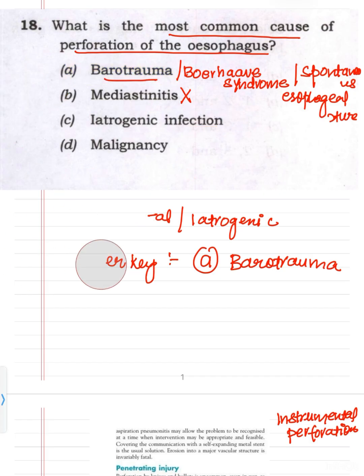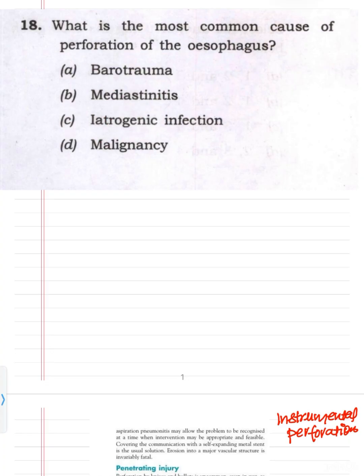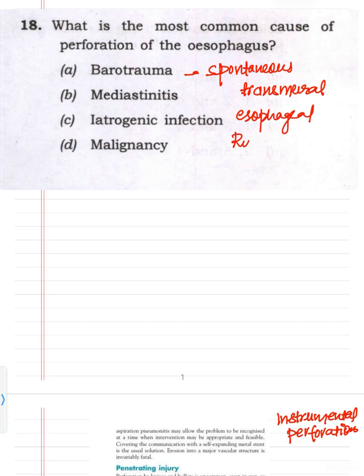Now, regarding barotrauma or Boerhaave syndrome, we have to know what it is. It is a spontaneous transmural esophageal rupture, meaning all the layers are involved, after vomiting.